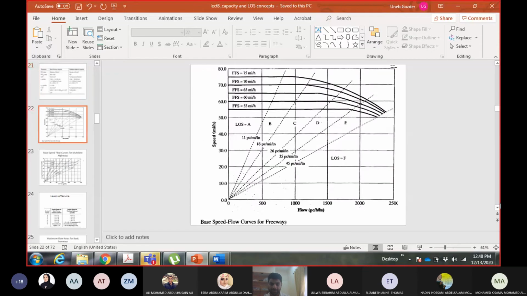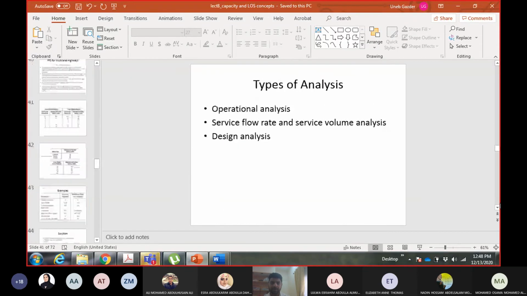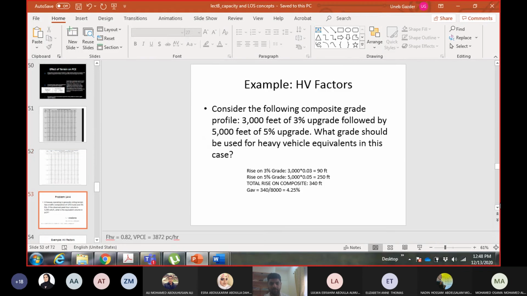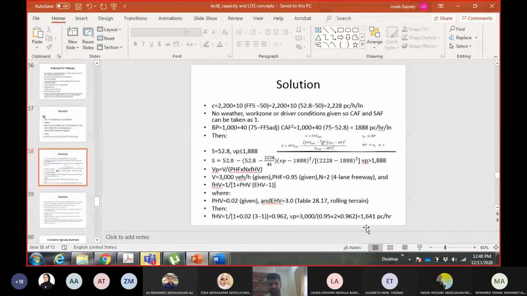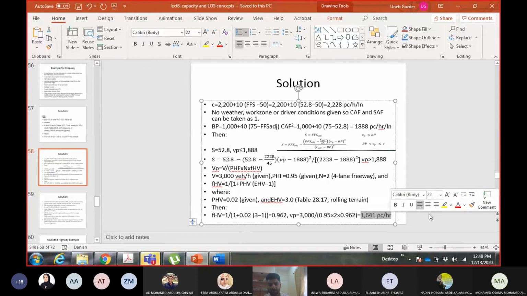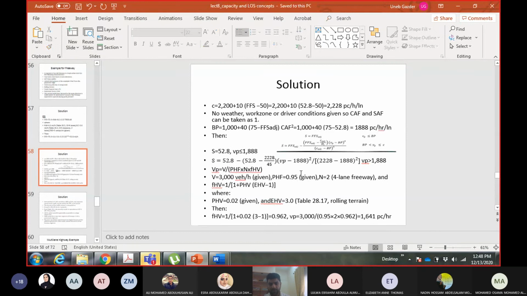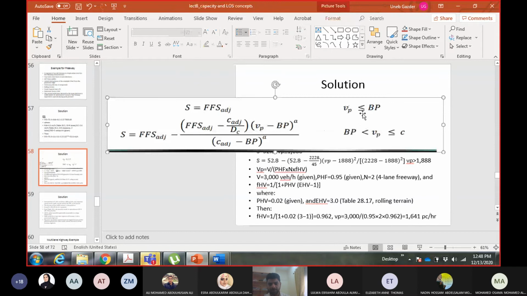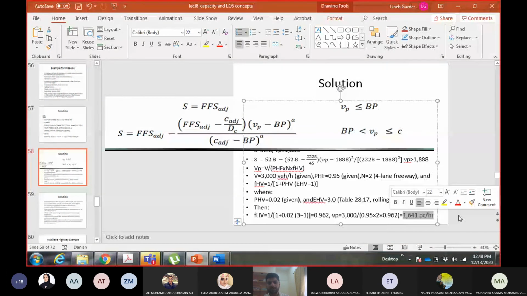Now, in the example, I already calculated the VP flow rate. The flow rate was 1641 passenger cars per hour per lane. If this flow rate is less than the breakpoint, then your speed is equal to free flow speed. Otherwise, I will calculate the speed using this equation. VP is 1641 and the breakpoint is 1859.